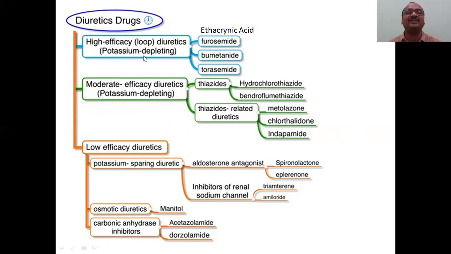See, first one, high efficacy loop diuretics. All diuretics are important. So loop diuretics are also called potassium depleting. It depletes the potassium from the body. That's why it is actually dangerous also. The patient will form much urine and excrete it and he will fall down because he is losing the potassium, depleting the potassium. That is the main important side effect of the loop diuretics. First one is ethacrynic acid.